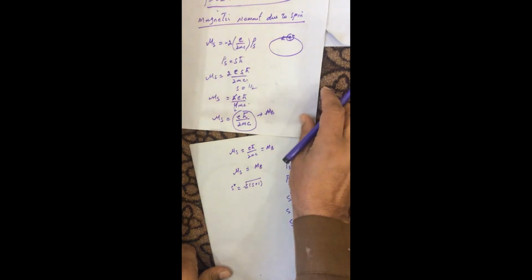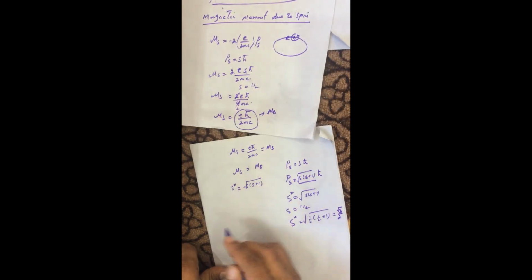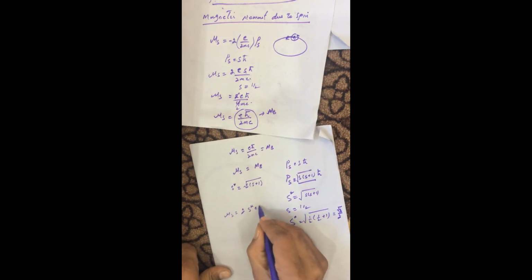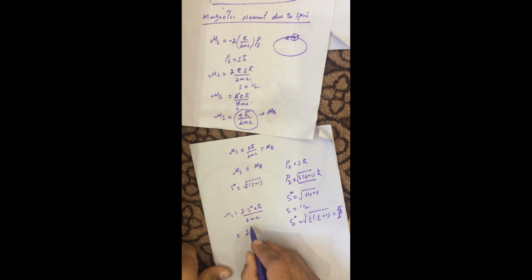I'm starting from this equation again. So mu_s will be equal to 2 S star e h bar over 2mc. If I put the value of 2, and S star is square root 3 over 2, we get 2 times square root 3 over 2 times e h bar over 2mc.